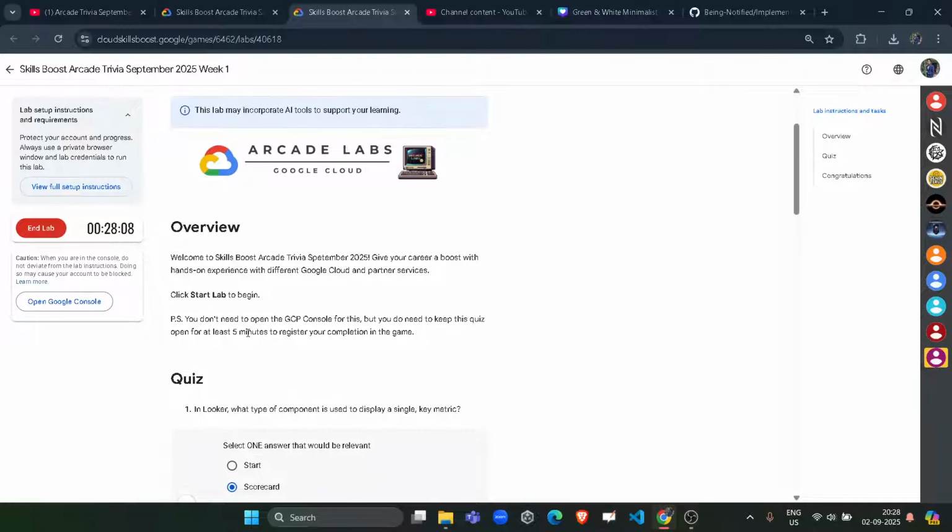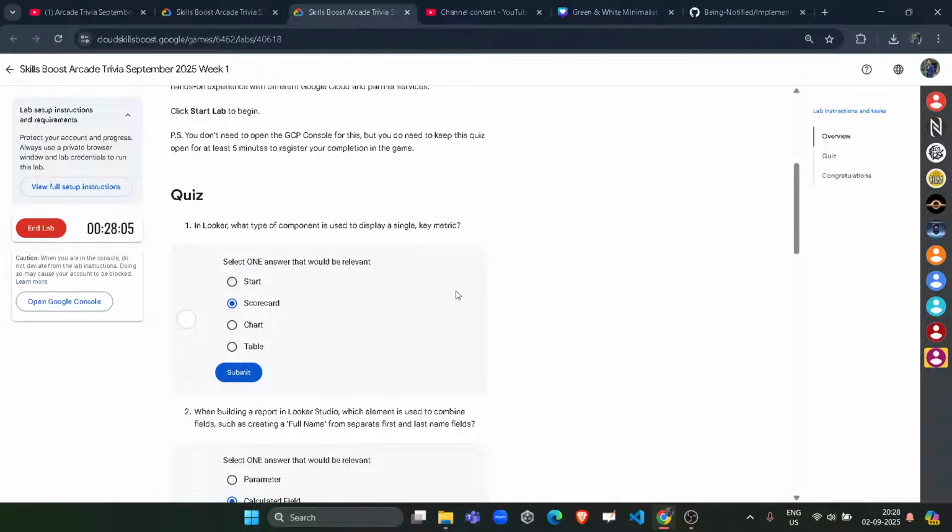And you also have to complete these quizzes. I will be giving you the direct answers for the quizzes, but you have to read the questions and their answers carefully, because in your case the order of the questions and answers could be jumbled up. It may be that in your case the scorecard answer is at the 4th position, so you have to copy or correct it very carefully.